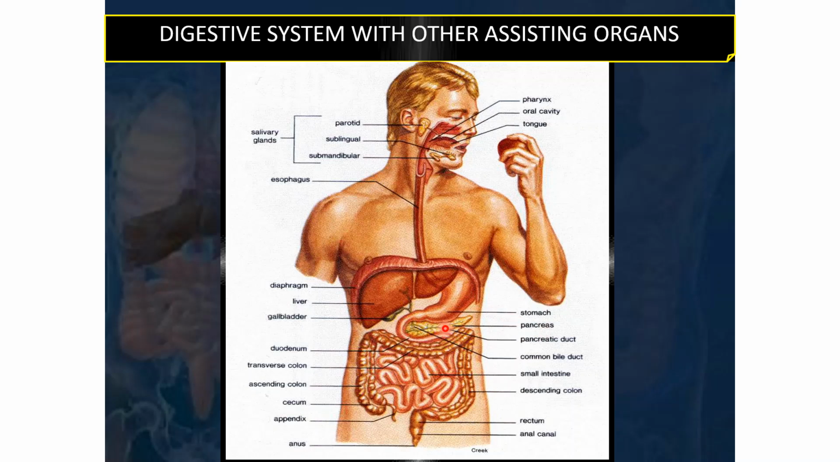So these are the accessory organs of digestion: the pancreas, gallbladder, liver, and the salivary glands, the three salivary glands: parotid, sublingual, submandibular, and these are named according to their location, as their name suggests. Sublingual under the lingua, under the tongue; submandibular under the mandible; and parotid just in front of the tragus of the ear.